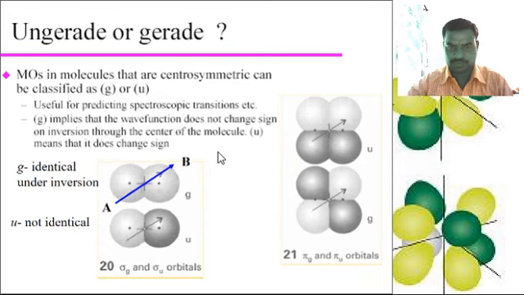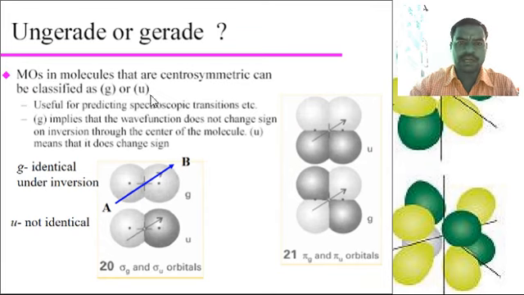Ungerade or gerade: a molecular orbital in a molecule that is centrosymmetric can be classified as g or u. That is the meaning of g, that is identical under inversion, and u is the ungerade, that is non-identical.